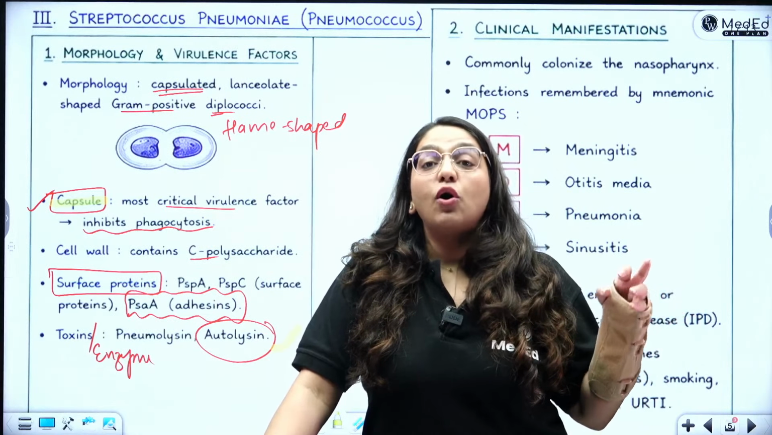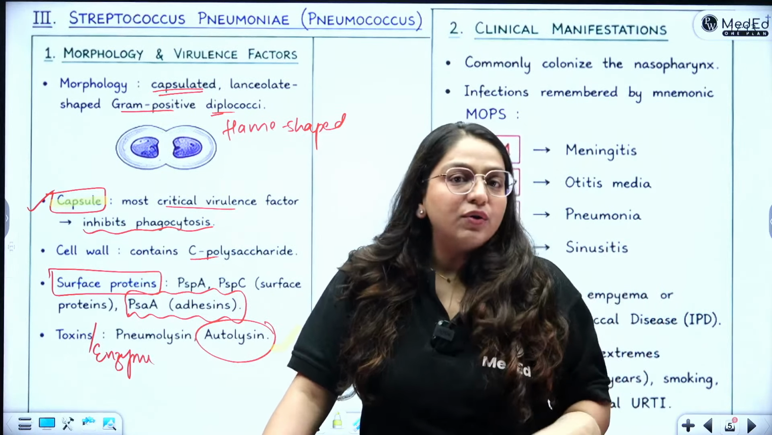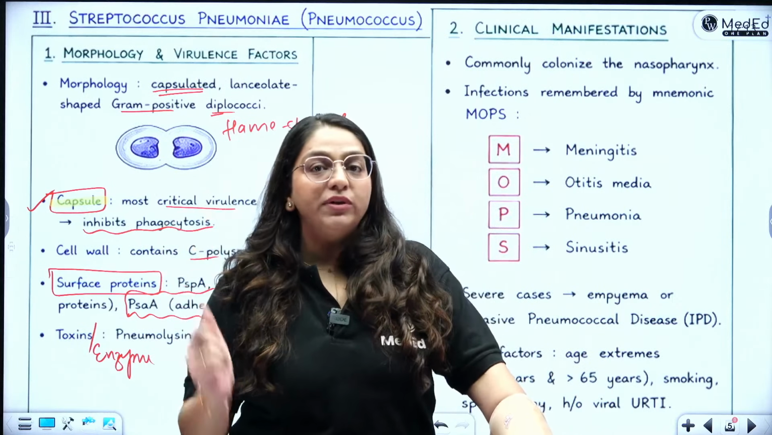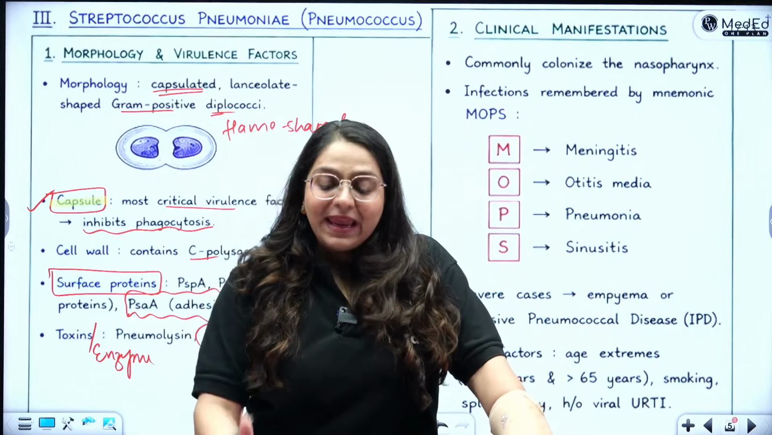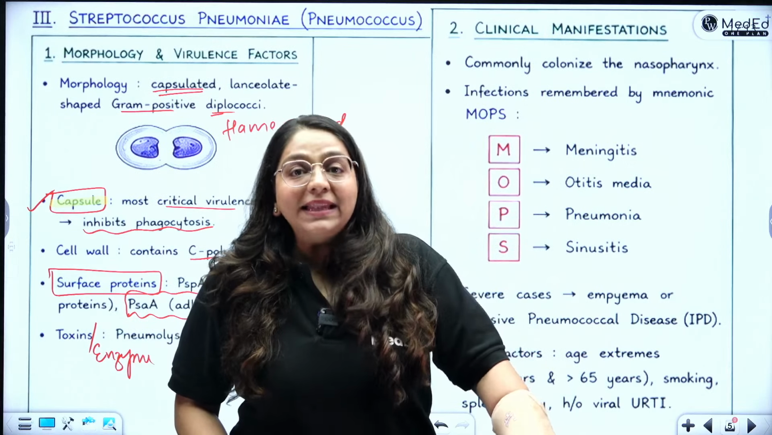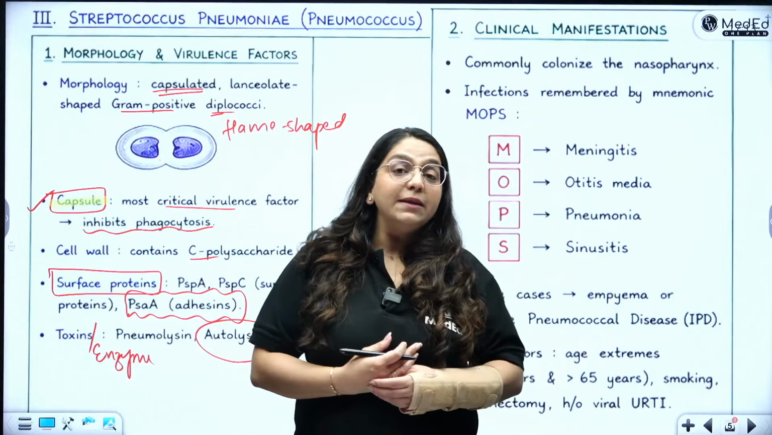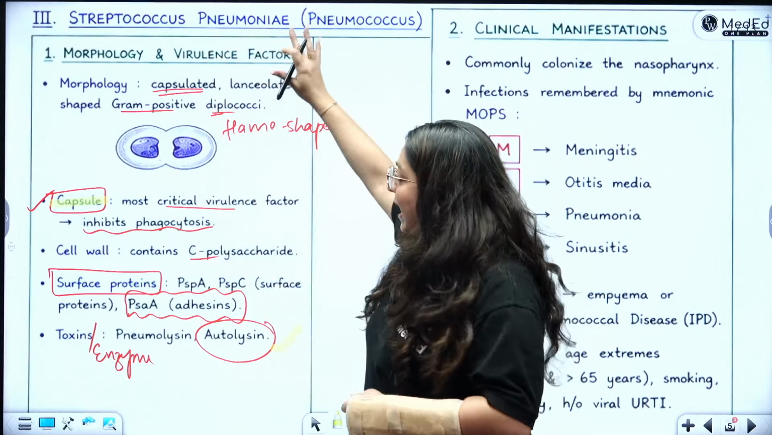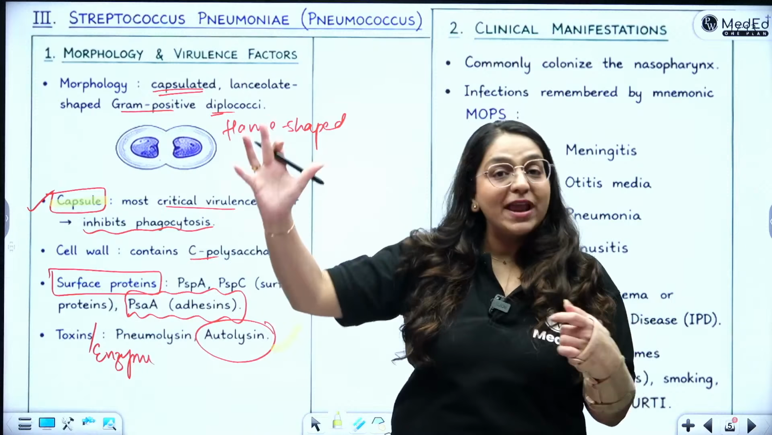Then capsule can also be tested by a latex agglutination test, right? So I can directly take the sample of the patient and do a latex agglutination test. These are the main things that I will see under the lab diagnosis. Then there is a very special antibiotic susceptibility, which is used as an identification and not as AST testing. Okay? So with this I have a flow of what lab diagnosis I'm going to write.